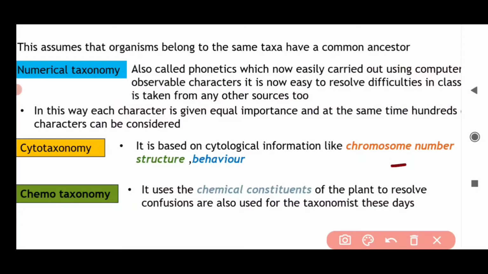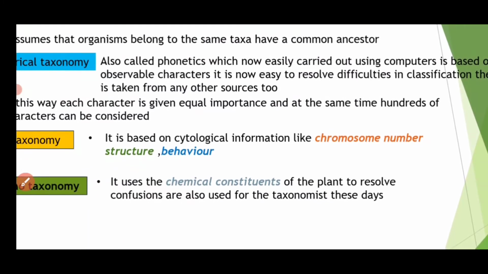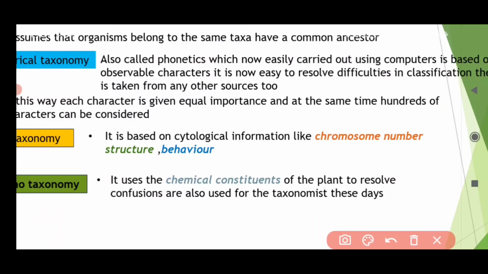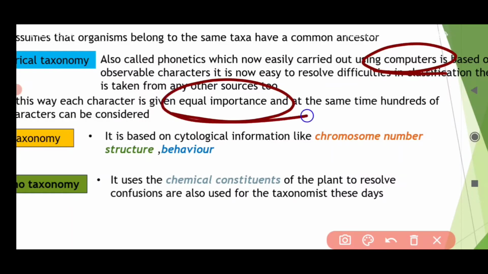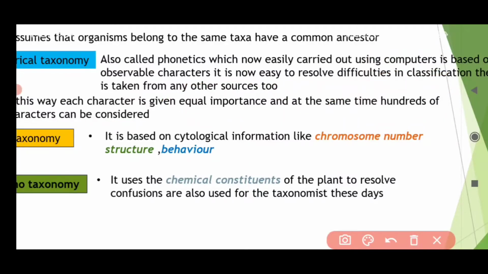If you are using so many characters, it will be quite difficult to include all the characters and give equal importance to all of them. But by using computers, it is very easy to give them equal importance, and at the same time you can consider hundreds, thousands of characters. It becomes easy, and many characters are included by using numerical taxonomy.